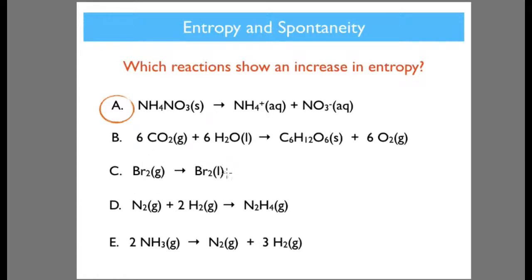Gas to liquid is obviously less disordered. A gas is more disordered than a liquid. Here we've got gas to gas to gas, but we've got 3 moles of gas particles at this side and only 1 mole that side. So it's more disordered here. And finally, as you saw when I pressed that button accidentally, I've got 2 moles of gas particles here going to 4 moles of gas particles here. So this is going to become more disordered. So there will be an increase in entropy.